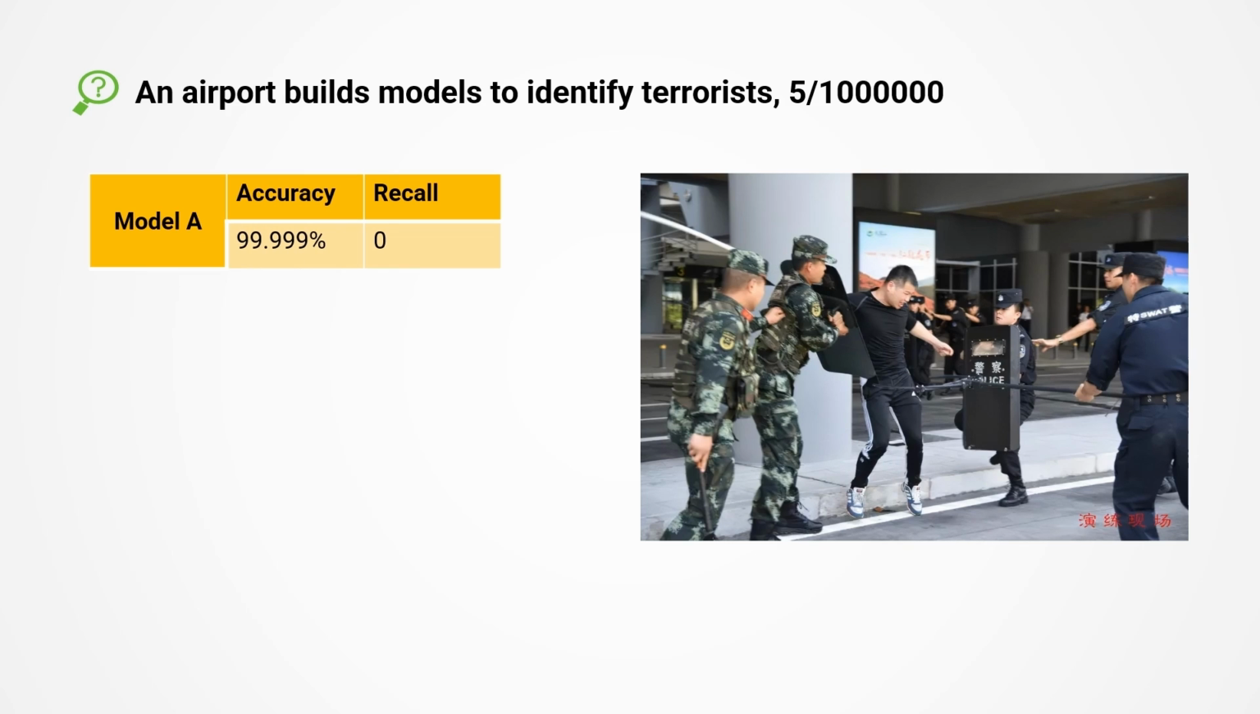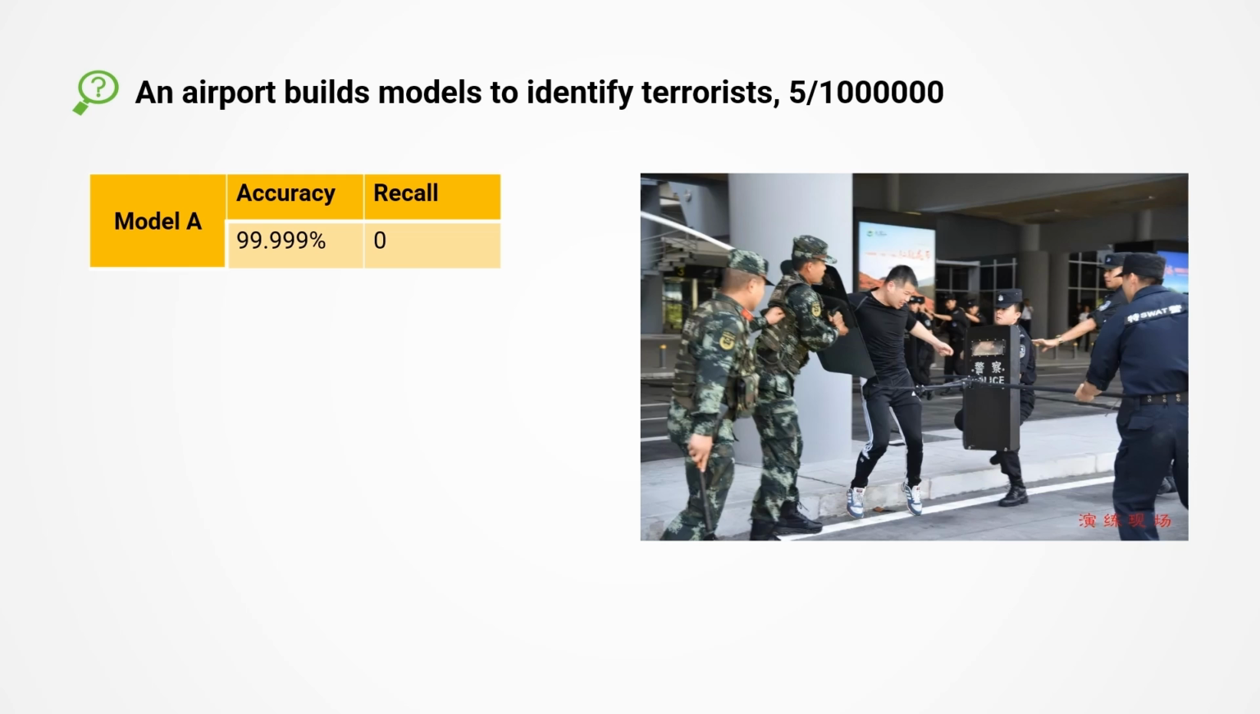An airport wants to build a model to identify terrorists. Suppose there are 5 terrorists among 1 million people. Since terrorists are an extremely small minority, if we use accuracy to evaluate the model, then as long as we identify all people as normal people, the accuracy of the model can reach as high as 99.999%, such as Model A. However, it is obvious that such a model doesn't make any sense.